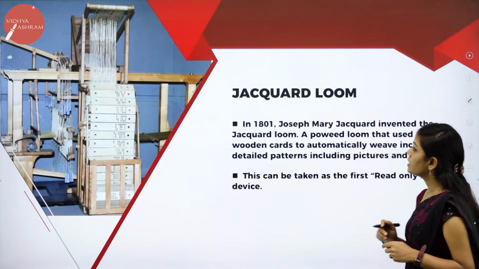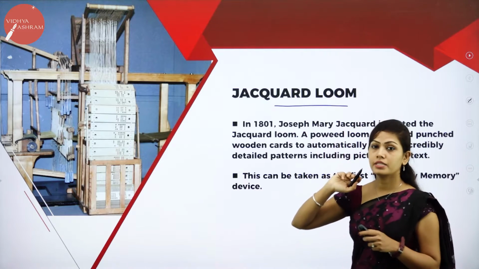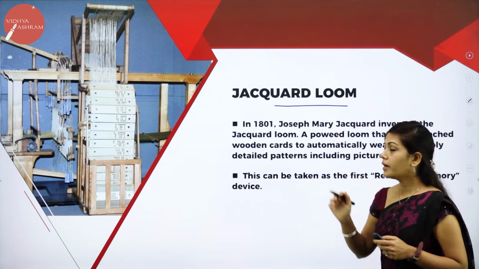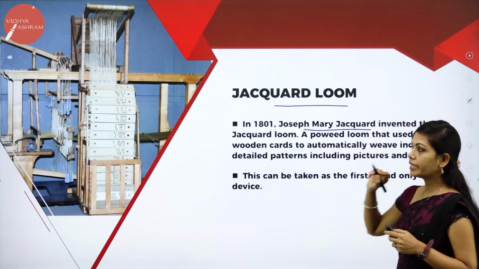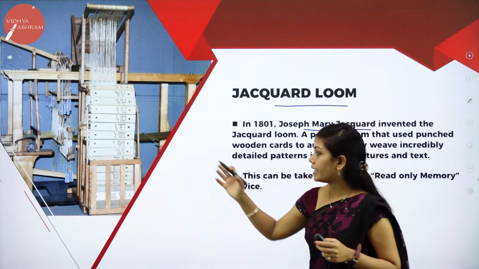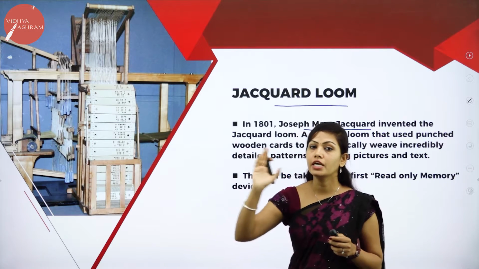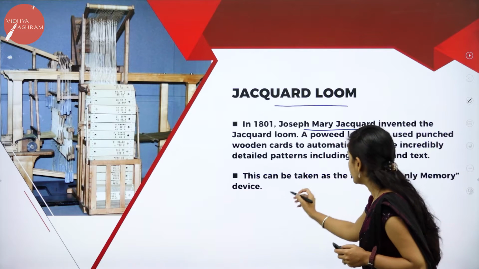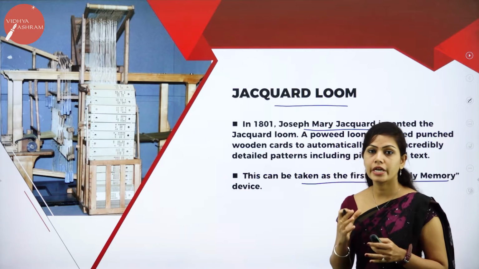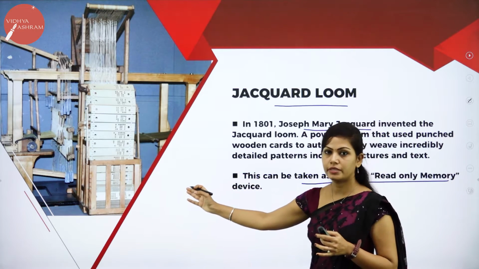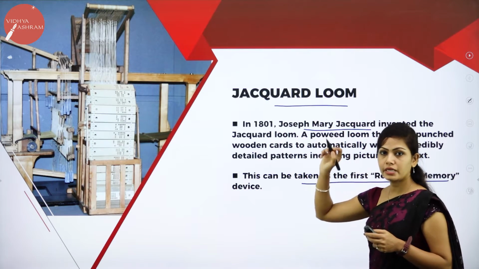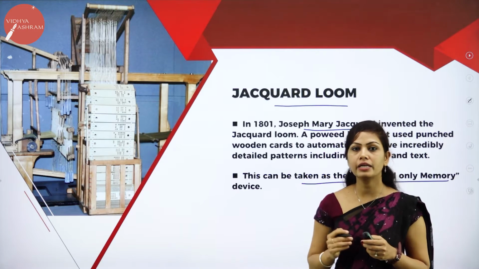So, next one is the Jacquard loom. You can see the image of this Jacquard loom. Joseph Marie Jacquard invented the Jacquard loom for adding text and pictures. This can be taken as the first read-only memory device. It helps in adding pictures and images. So, the Jacquard loom is a device for adding pictures and images.